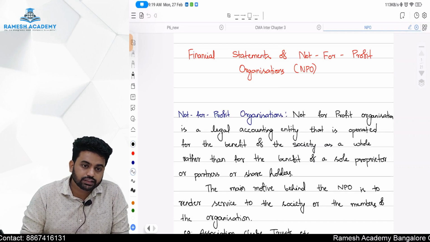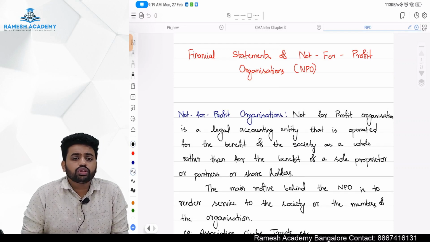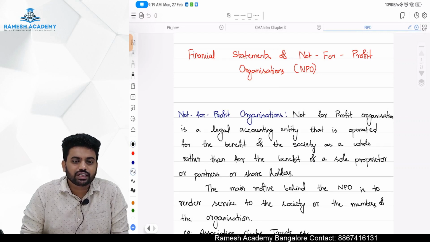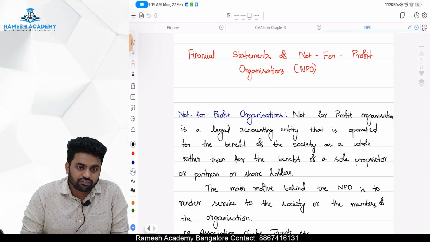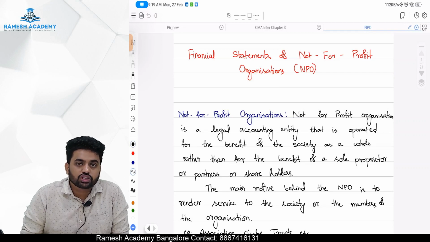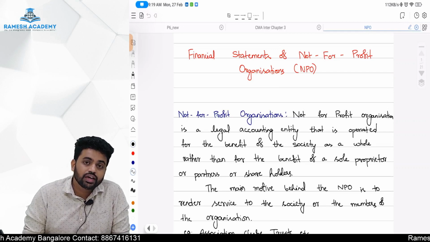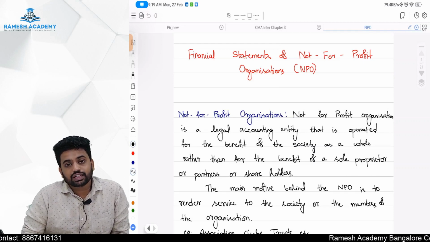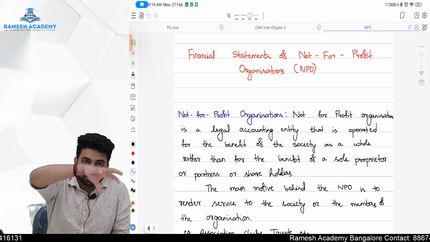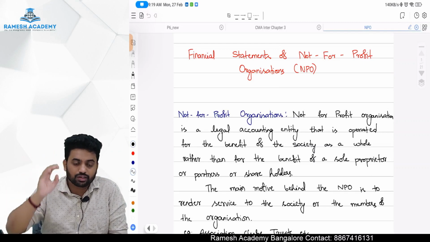All they expect is some service to the society as a whole, or it might be restricted only to its members. For example, if you are staying in flats, there will be an association of your flats, no? That association is a not for profit organization, and the motive of that particular organization is to provide service to the people who are there in those particular flats, apartments.